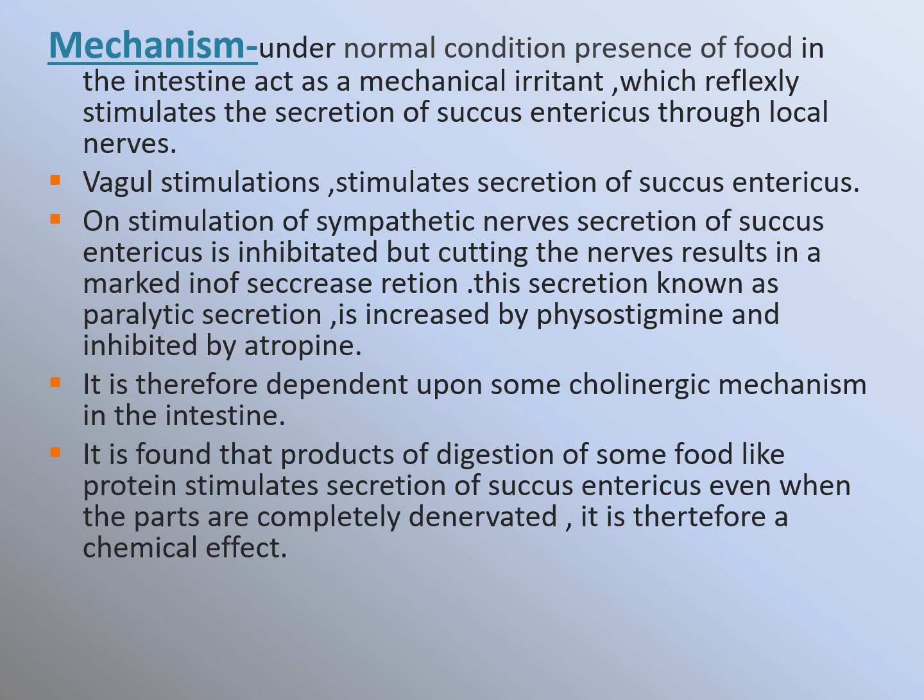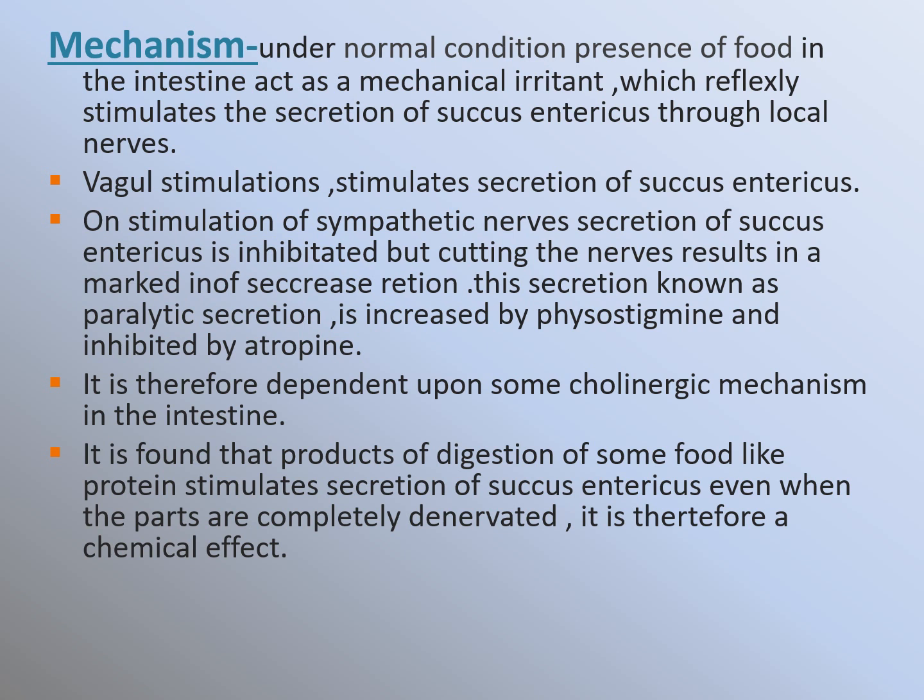Now the mechanism. Under normal conditions, presence of food in the intestine acts as a mechanical irritant which reflexly stimulates the secretion of succus entericus through the local nerves. Vagal stimulation stimulates secretion of succus entericus.